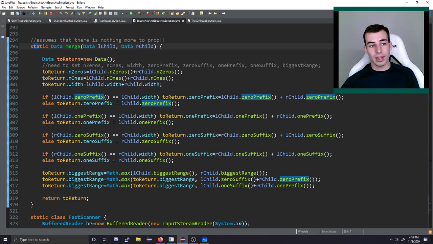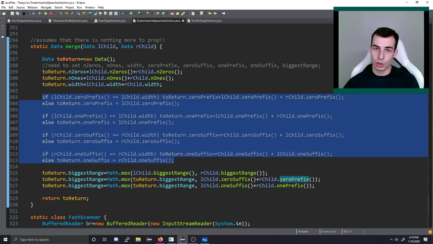And also, when you're doing this, you want to make sure that the left kid and right kid are actually your left kid and your right kid. So you always want to make sure you propagate before this, so you don't pass these in the wrong order and then need to flip them, because that'll mess up your prefix and suffixes if you do it incorrectly. So you want to assume there's nothing more to propagate, and that lets you handle these. These are just the same as they would be in a segment tree, so it's not really that special.